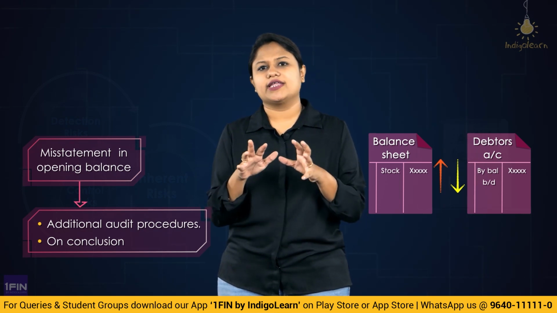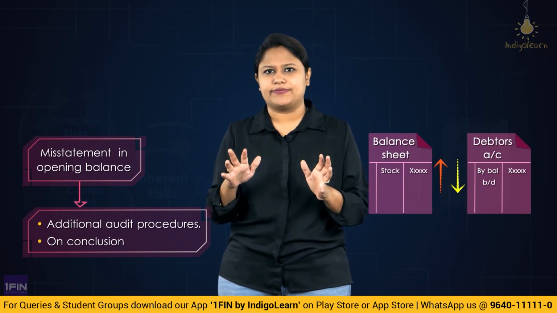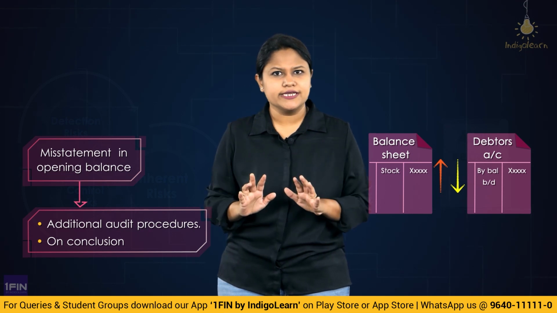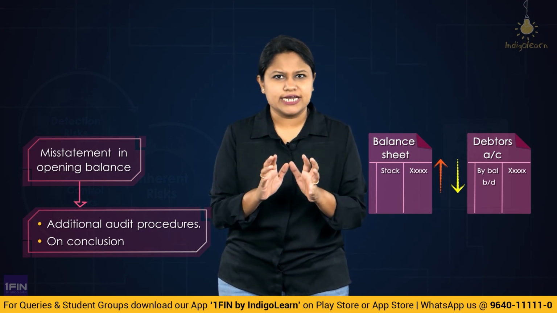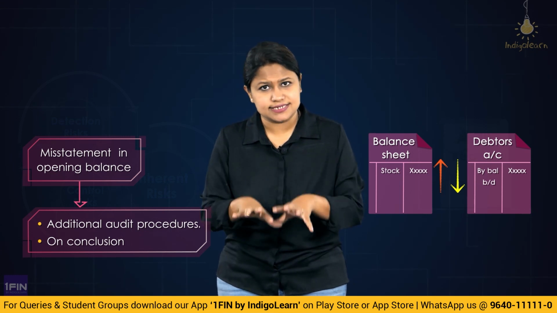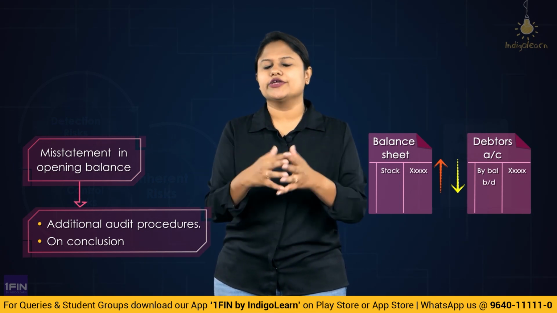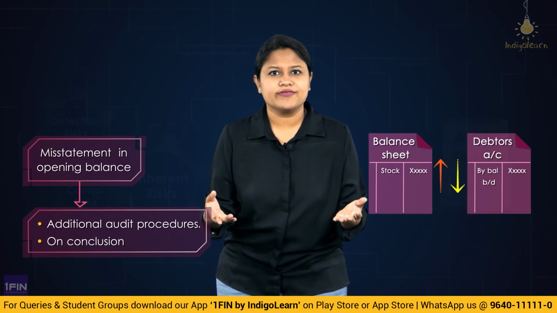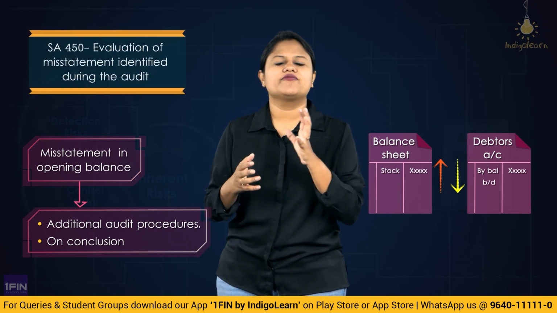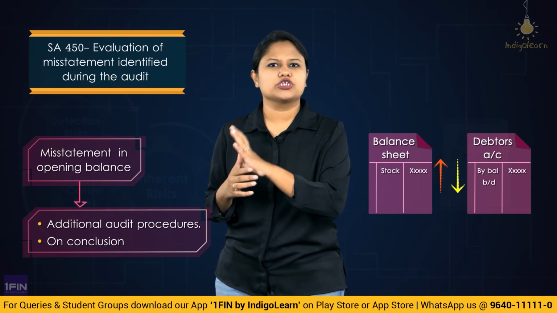So in that case, after understanding that yes, it is going to affect the current year financial statement, it is as good as a misstatement identified during the year only, correct? So this overstatement which belongs from the previous year to the current year, now when you understand it in this year and you have settled the fact that yes, there is a misstatement, which standard will you apply? It's a misstatement identified, right? Then you will follow the procedure as given in SA 450, Evaluation of Misstatements Identified during the Course of the Audit.